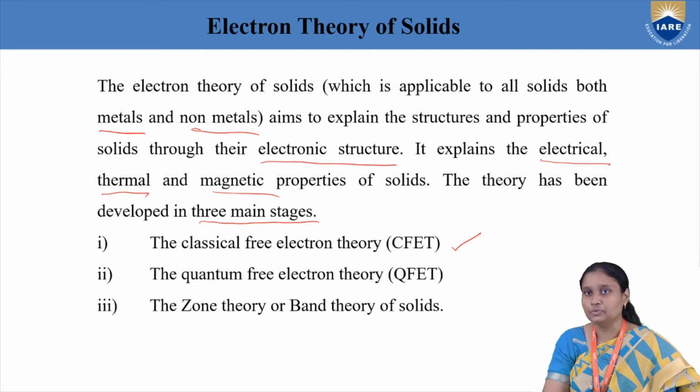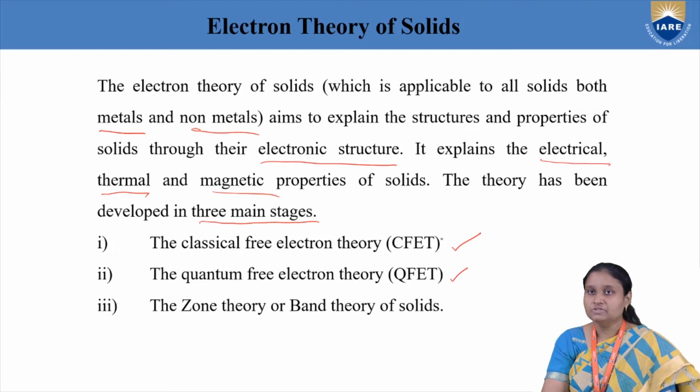It is the first theory proposed, taking electronic structure into consideration, in order to explain different properties exhibited by both metals and non-metals. Next, we have the quantum free electron theory, the second theory, proposed by Sommerfeld. Here also, some properties are explained based on electronic behavior. We are going to discuss in detail these theories, and see their success and failures.